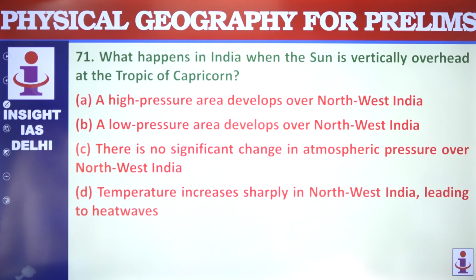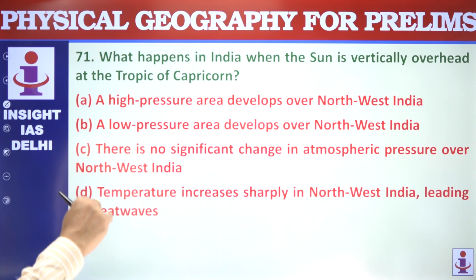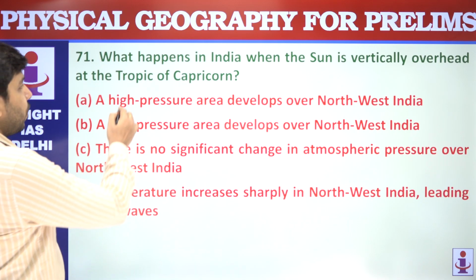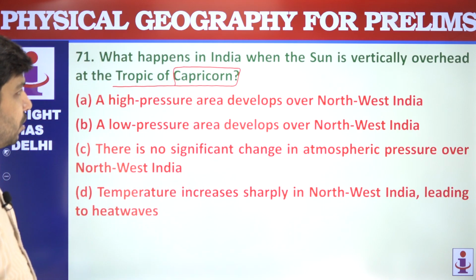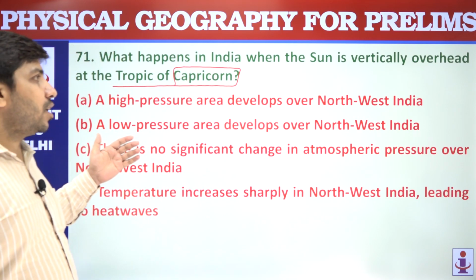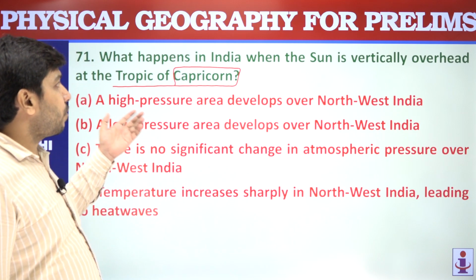Next question we have Tropic of Capricorn, a high pressure area developed over northwest India. What happens in India when the sun is vertically overhead the Tropic of Capricorn? If the sun is over the Tropic of Capricorn, means the sun is more incident in the southern hemisphere, then what will happen?